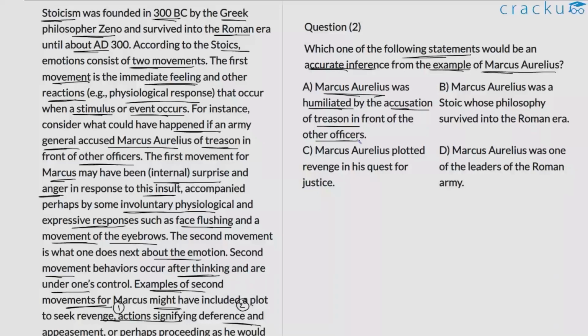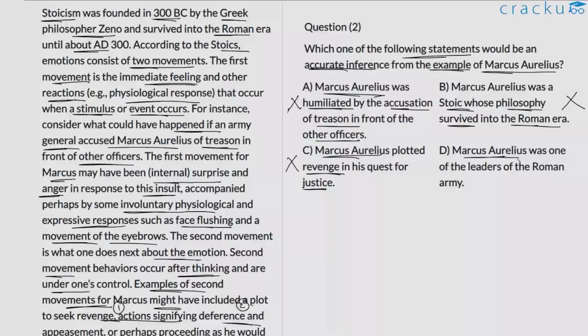So the author is just taking the example of Marcus Aurelius to sort of illustrate this idea of first movement and the idea of second movement. So we cannot definitively say that A is true, which is why we can reject it. B. Marcus Aurelius was a Stoic whose philosophy survived into the Roman era. Again, we have no information whatsoever to back up this claim, which is why we can reject it. C. Marcus Aurelius plotted revenge in his quest for justice. Again, similar to A, we can reject it because the author is simply presenting a hypothetical situation. He has not stated that this is a true instance. So option C can be rejected.